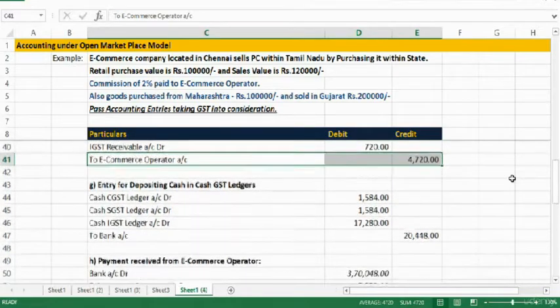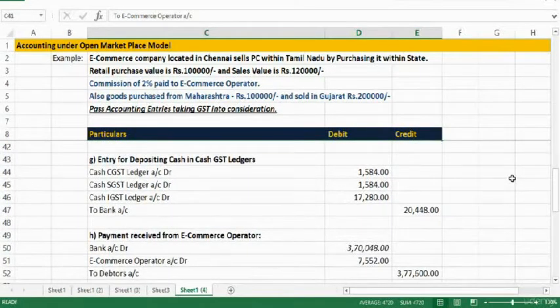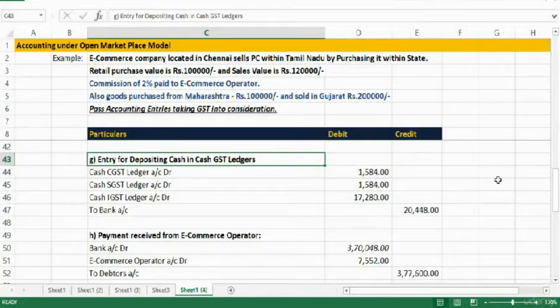Fine. So we have recorded interstate purchase, interstate sales also, as well as the commission. Now let us pass entry for depositing cash in cash GST ledgers. Why? Because we have arrived at CGST payable, SGST payable, IGST payable, but already something has been paid in the form of respective receivables. So we have to adjust them and only the balance should be paid.